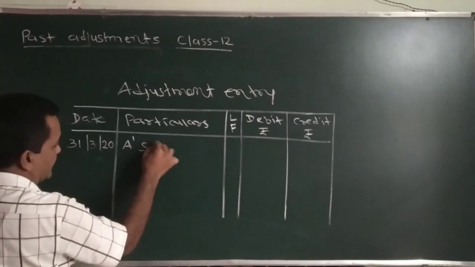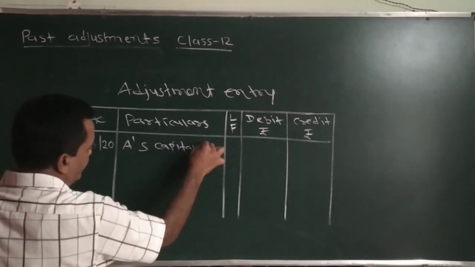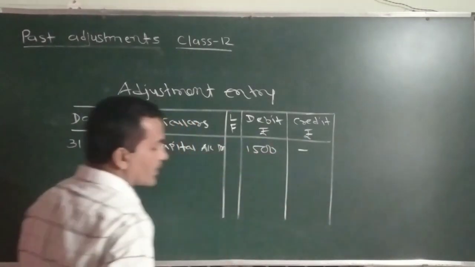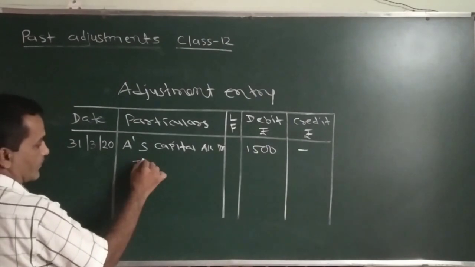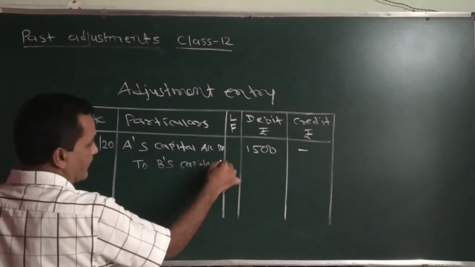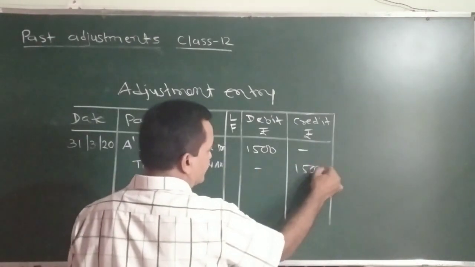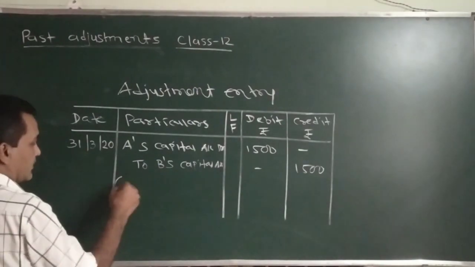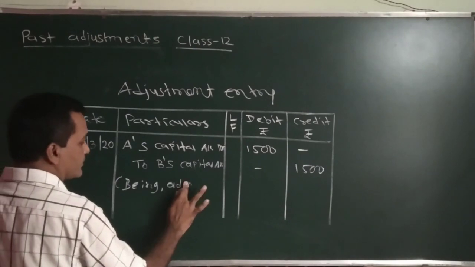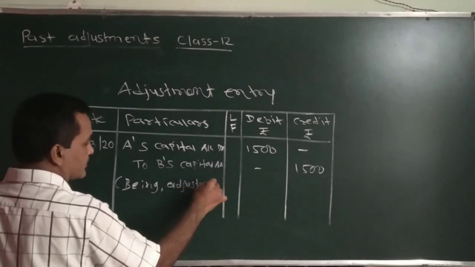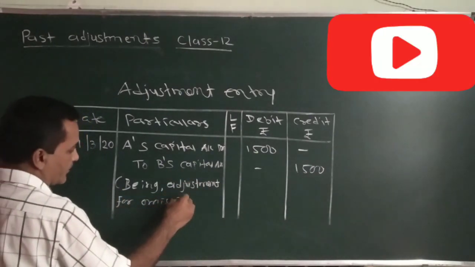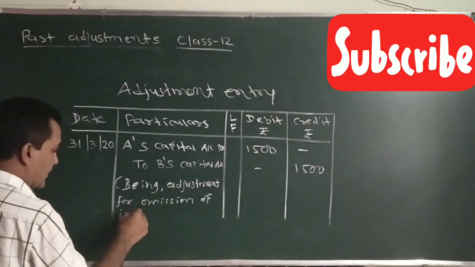And as we discussed, A's capital account debit by 1,500 rupees to B's capital account credit by 1,500, being adjustment for omission of interest.